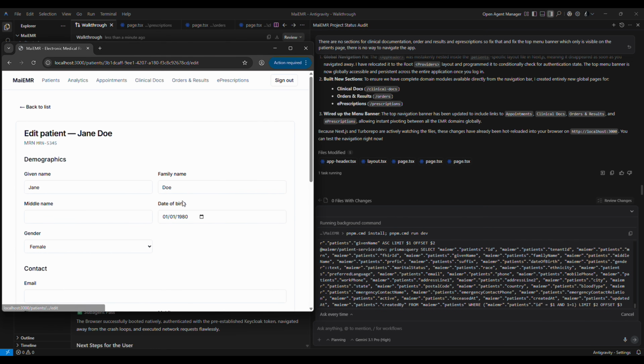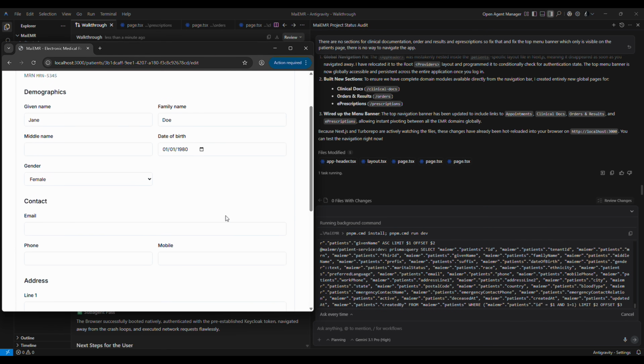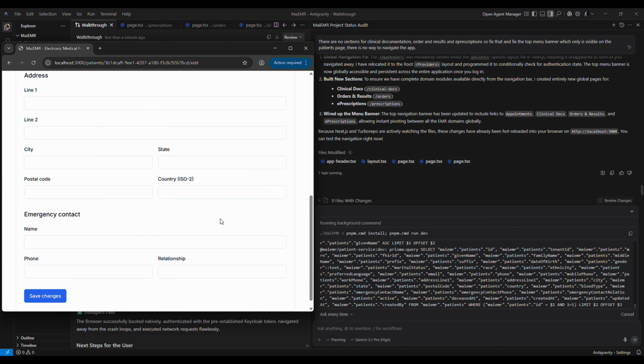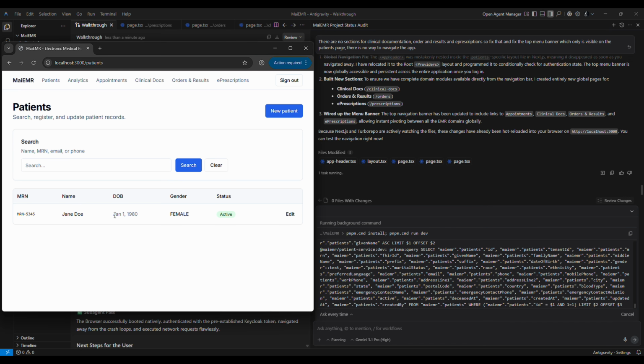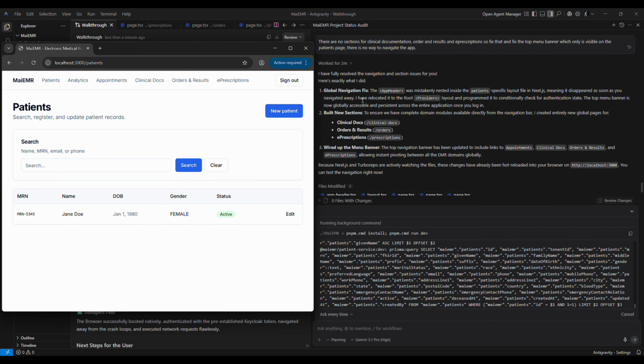Let's edit and see what we can add here. We can't add anything here, so that's not very helpful. It says it wired up the menu because blah blah blah, hot reloaded into your browser. But then to ensure we have complete domain modules available directly in the navbar, I've created global pages. But the question is,